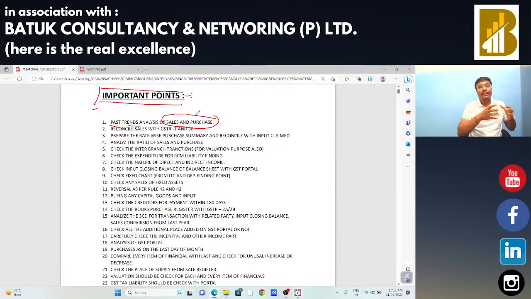I cannot say कि ये कोई fraud है या फिर sales reduce नहीं हो सकती है, but just this is also a point of analysis. We need to analyze why there is a reduction in sales. If there is any genuine situation, in that case we can agree with that.